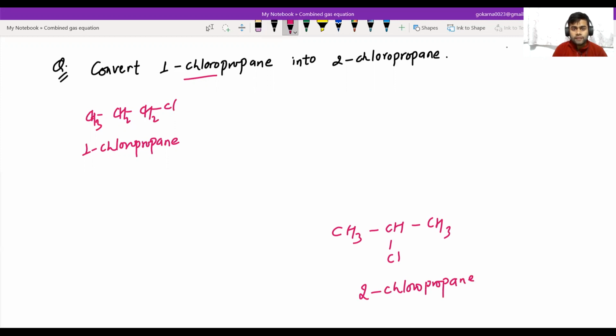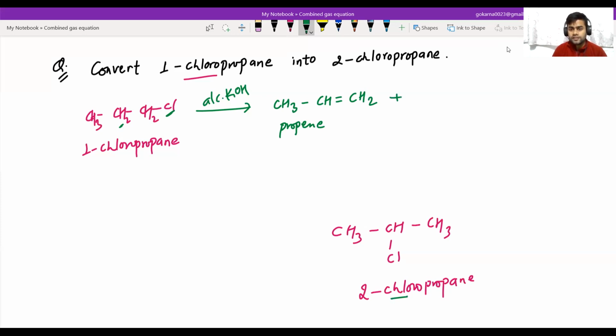So first of all, I am going to react 1-chloropropane with alcoholic KOH, which gives alkenes. That is dehydrohalogenation, or an elimination reaction. The compound formed is CH3-CH=CH2. Halogen is removed from this side and hydrogen is removed from this carbon, so the compound is propene. So we can use here Markovnikov's or anti-Markovnikov's rule.